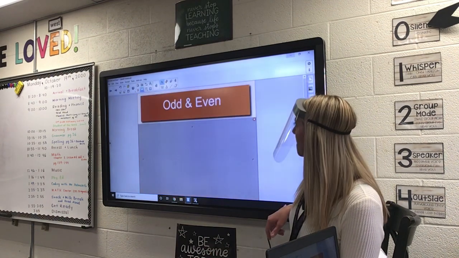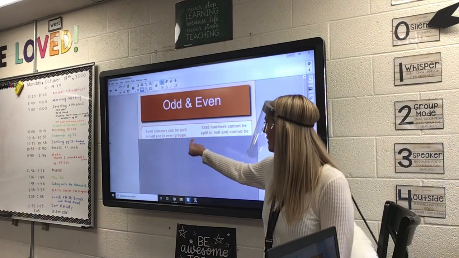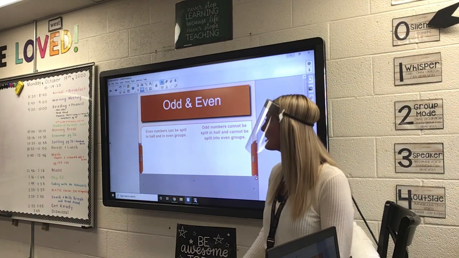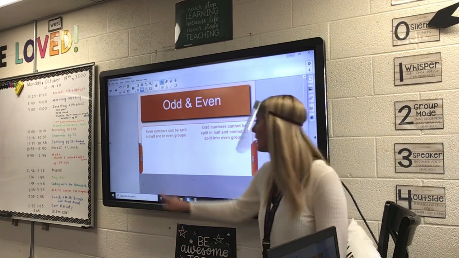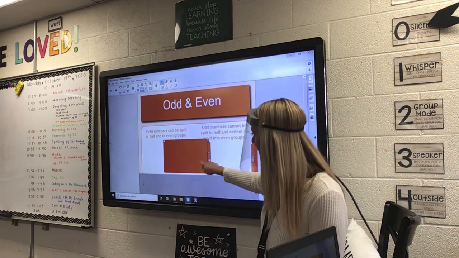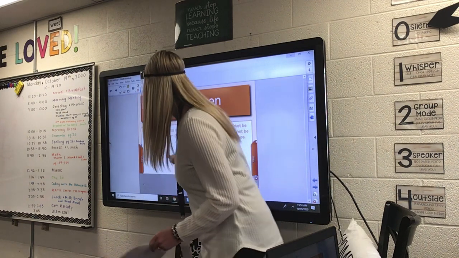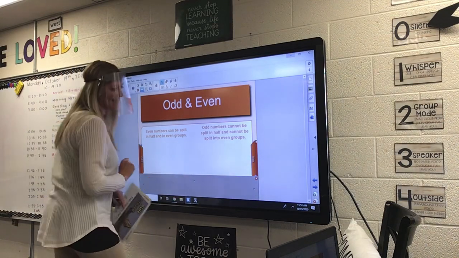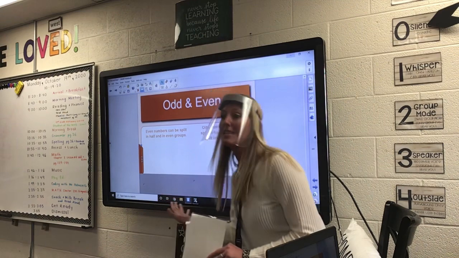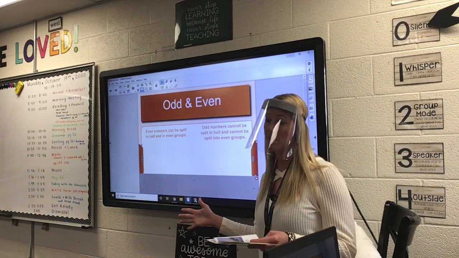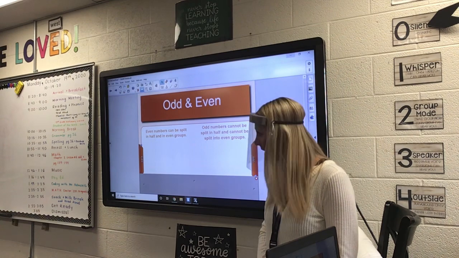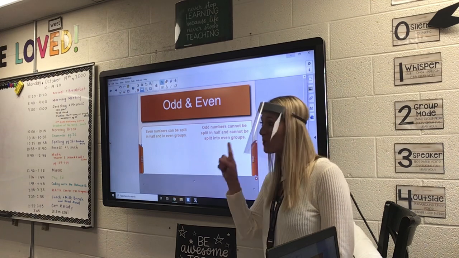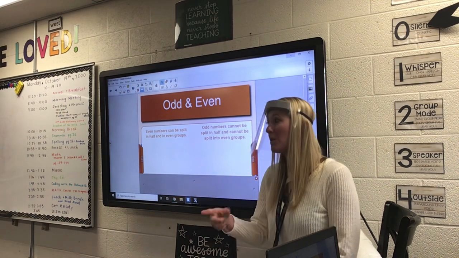Okay, so let's review odd and even. Now watch this. Even numbers can be split in half into even groups. The animation is not working from last year, but even numbers can be split evenly into groups. However, odd numbers cannot be split in half into even groups because there's always one left over. So there's always one left out.